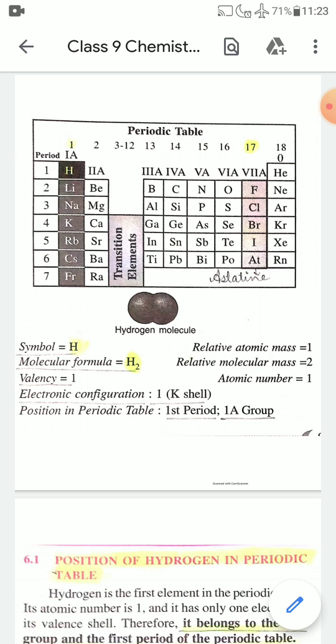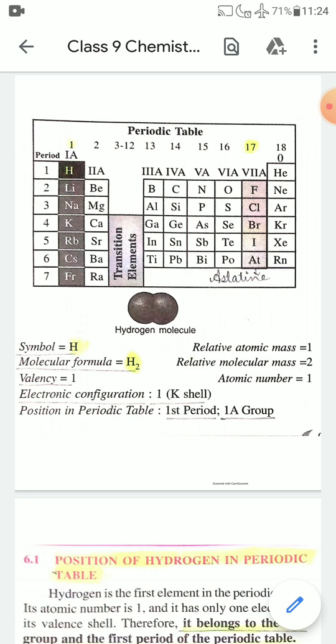And the molecular formula of hydrogen gas is H2. That is, hydrogen gas is a diatomic molecule. And valency of hydrogen is 1 because electronic configuration of hydrogen is 1 electron in K shell only, because atomic number of hydrogen is 1, so there is 1 electron in hydrogen atom, and relative atomic mass of hydrogen is 1, and relative molecular mass of hydrogen gas is 2.